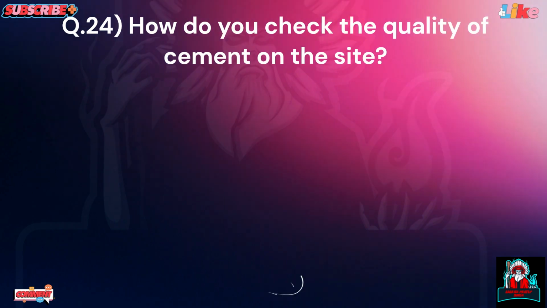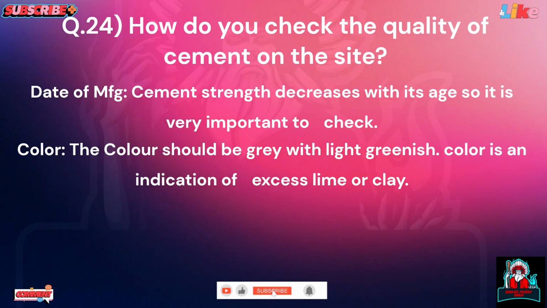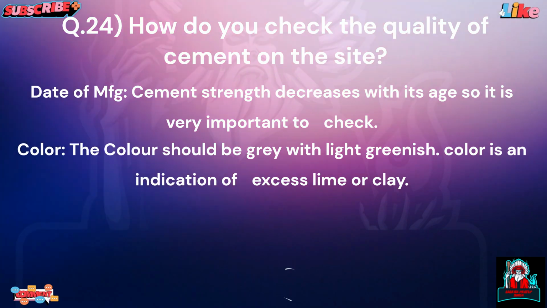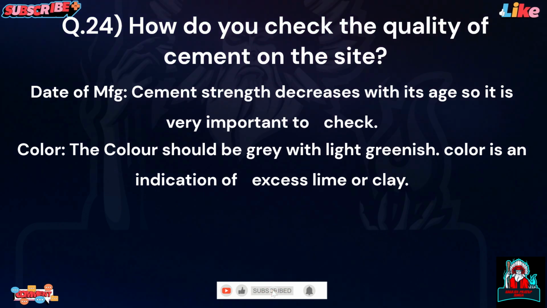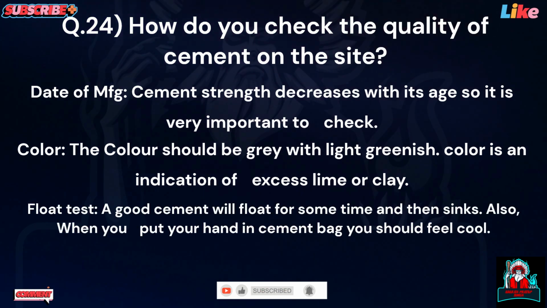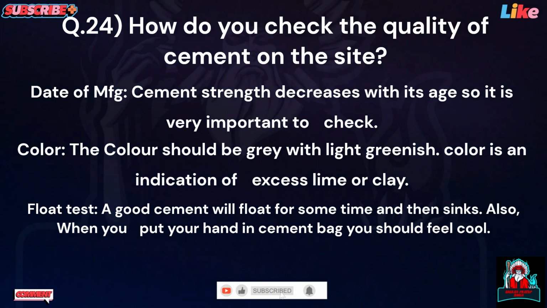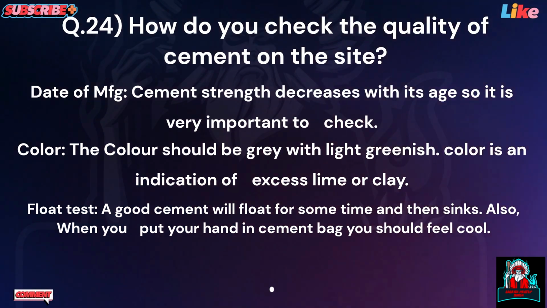Question 24. How do you check the quality of cement on the site? Date of manufacture. Cement strength decreases with its age, so it is very important to check. Color. The color should be gray with light greenish. Color is an indication of excess lime or clay. Float test. A good cement will float for some time and then sink. Also, when you put your hand in a cement bag, you should feel cool.